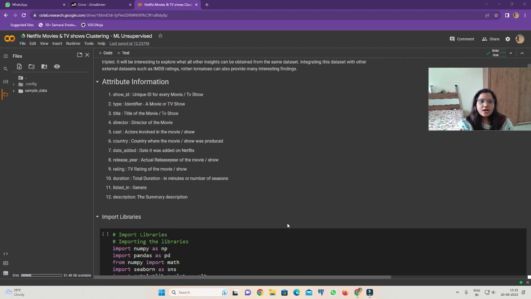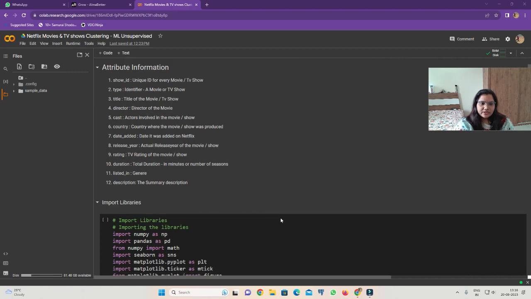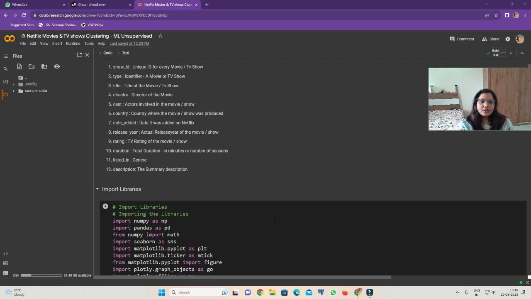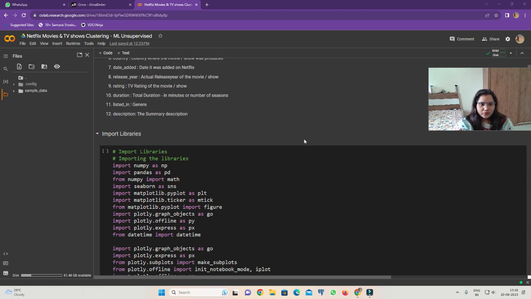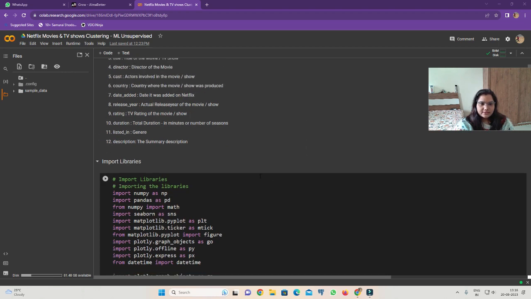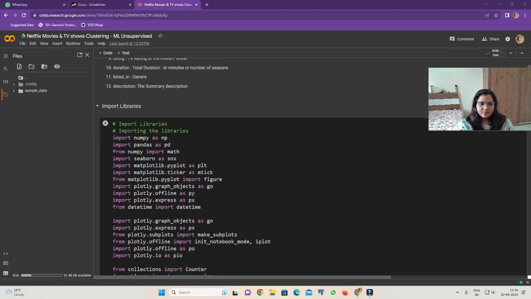Then date added, which contains the date it was added on Netflix. Then release year, which contains the releasing year of the movie or show. Then rating, then duration of the movie or show, then listed in, like genre, and description, like a summary.